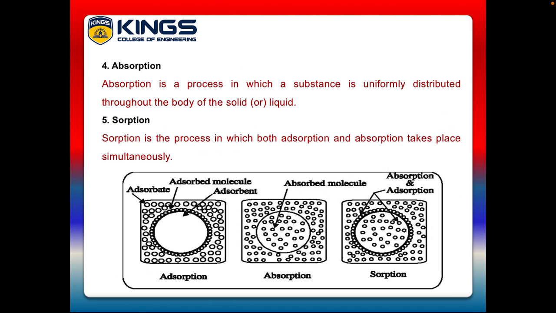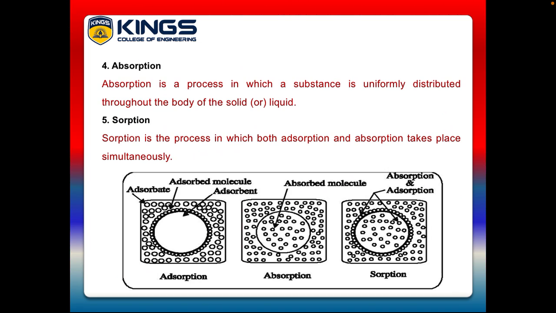Absorption is a process in which a substance is uniformly distributed throughout the body of the solid or liquid. So what is the difference between adsorption and absorption? In adsorption, the gas or liquid or adsorbate is held only on the surface of the adsorbent. But in absorption, the adsorbate is distributed throughout the body of the adsorbent. This is the difference between adsorption and absorption, right? What do you mean by sorption? Sorption is a process in which both adsorption and absorption take place simultaneously.